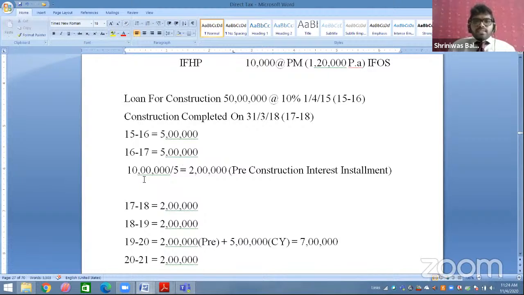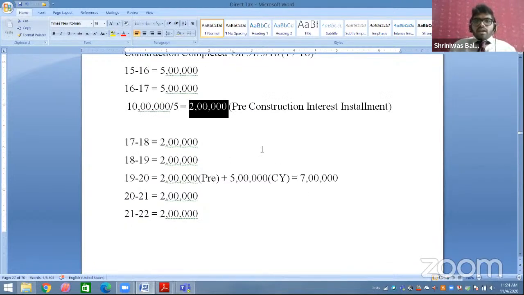So this 10 lakh will be divided by 5, because you have to take it in 5 equal installments. So 10 lakh divided by 5 will be 2 lakh. So this is your pre-construction interest installment, that is, the interest installment before the construction was completed. Now you will start claiming this pre-construction interest installment from the year when construction is completed.